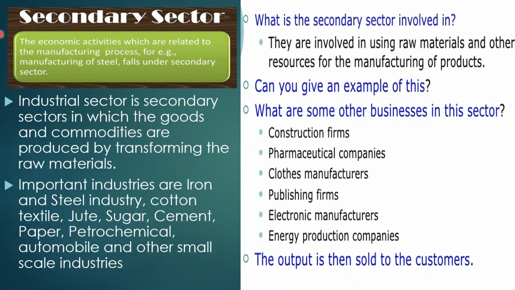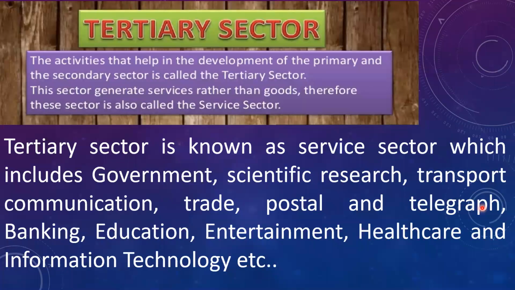What is the secondary sector involved in? They are involved in using raw materials and other resources for the manufacturing of products. Examples: construction firms, pharmaceutical companies, clothes manufacturers, publishing firms, electronic manufacturers, energy production companies, etc. The output is then sold to the customers or consumers.